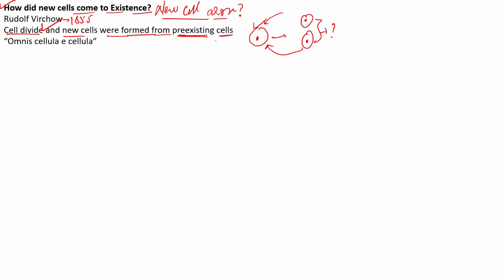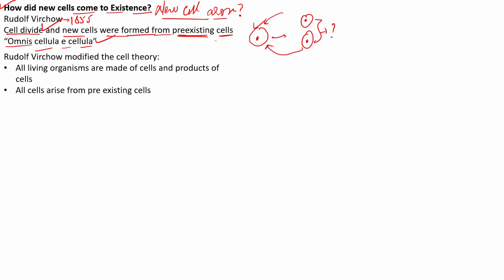He expressed this idea with a very famous phrase, omnis cellula e cellula. This is one of the most commonly asked questions in your NEET examination: who gave the phrase omnis cellula e cellula? It is one of the well-known phrases that you have studied since your biology. So now we can say that Rudolf Virchow was the person who modified the cell theory.